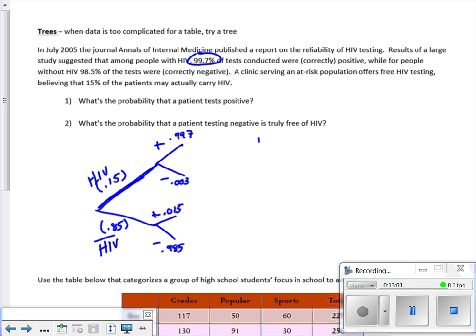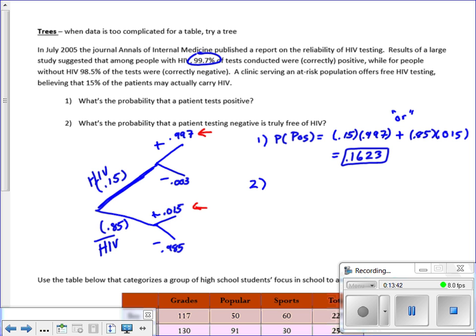So, number one, what's the probability that we get a positive test? Well, if you look here, there's actually two ways to test positive. You could have it and test positive, or you cannot have it and test positive, and that happens about 1% of the time. So the overall probability of a positive test here is basically about 16%.